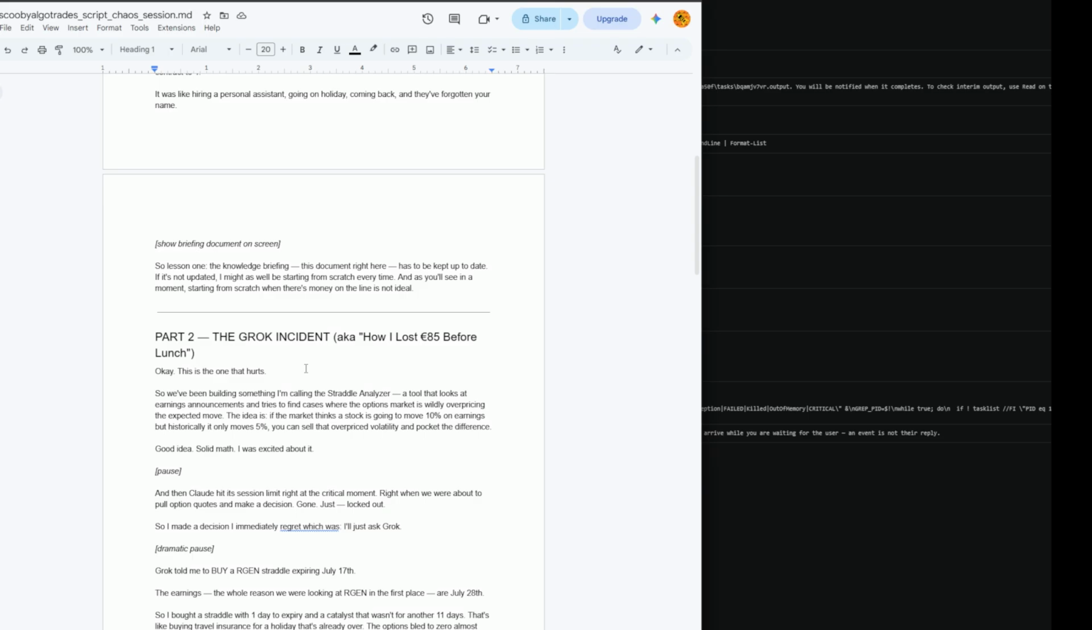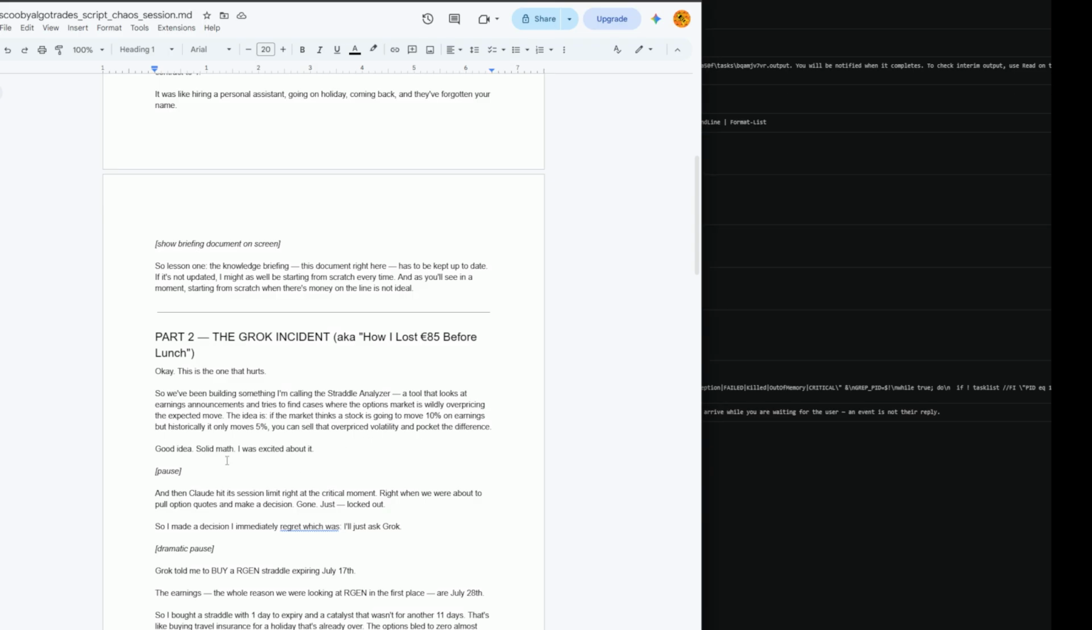We did one, but I made a mistake on one of them. Obviously, that's how I lost the money. But anyway, because it hit rate limits, the session limit hit, and then I just went to Grok. So I'll read anyway what it says about it here. It's a good idea anyway, and it's solid math, and I was excited about it.